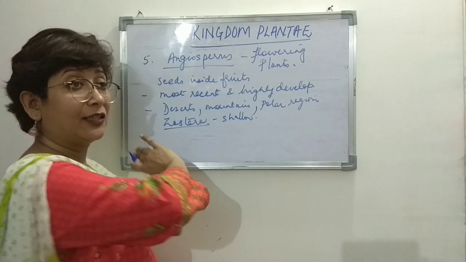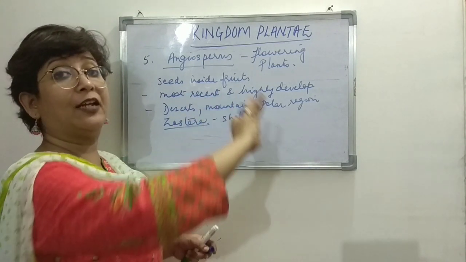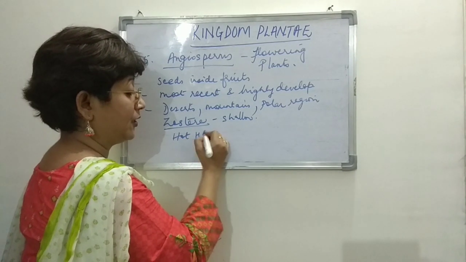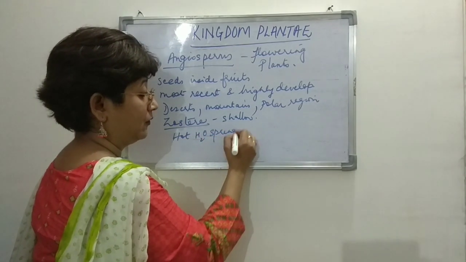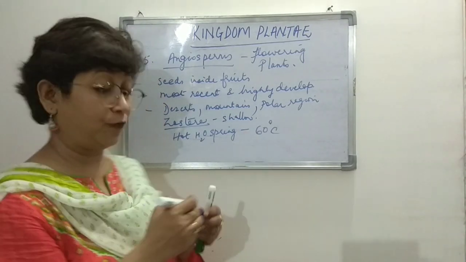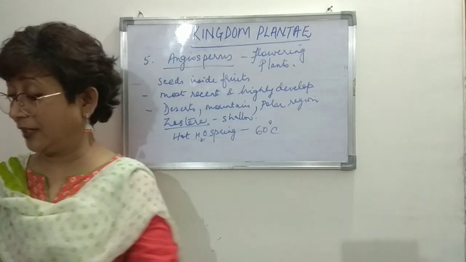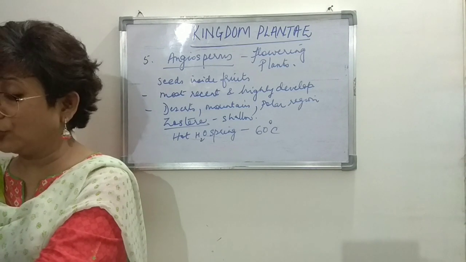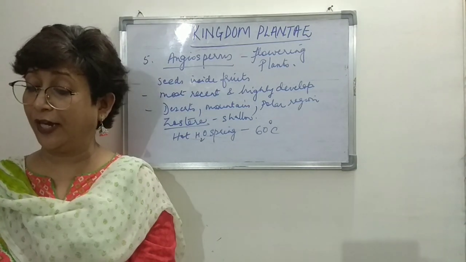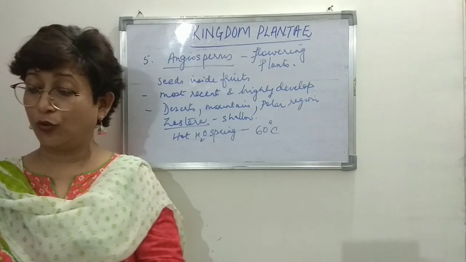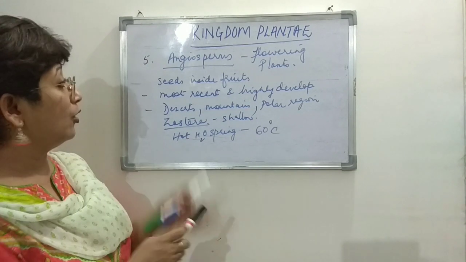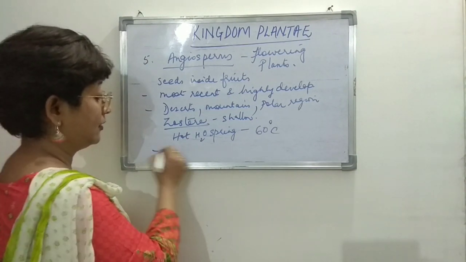Right? So look at the diverse environment in which they are found. Even in hot water springs, which have a temperature of 60 degrees Celsius, right? So they are found even in these conditions, right? So they are found almost, we can say, everywhere on earth, right? So flowers are formed, the sporophylls, they form flowers. So flowers are also present in these plants, right?